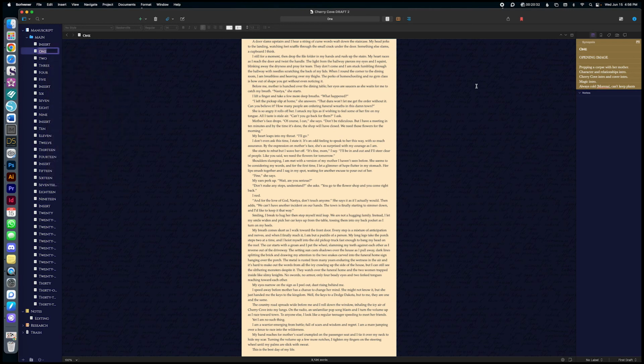So all in all, I am a huge fan of Scrivener. Like I said, I've been using it for a long time. I highly recommend it for anyone who is an author, who's starting out as an author, because I think it's a tool that you really enjoy. I used to use Google Docs before, and now that I've switched over to Scrivener, I don't know how I ever used Google Docs, to be honest with you. Now, it doesn't have a cloud capability, so it's not like you can continue where you left off like you would with Google Docs. But it's a huge step up from Word if that's what you're using.